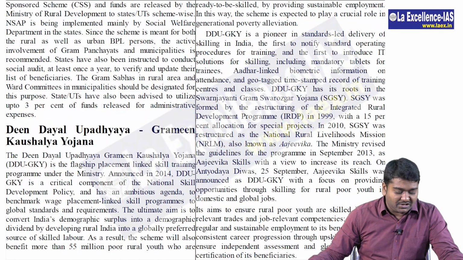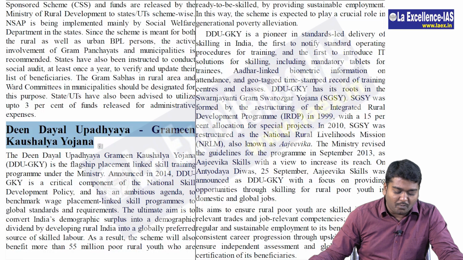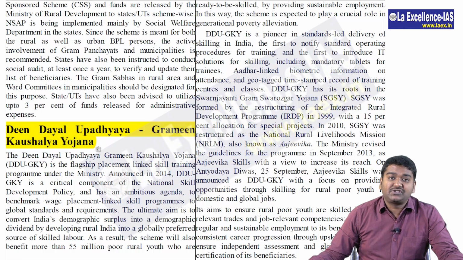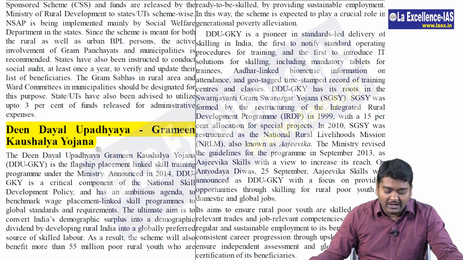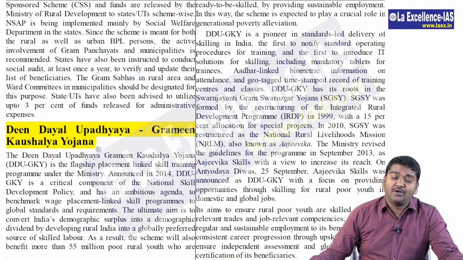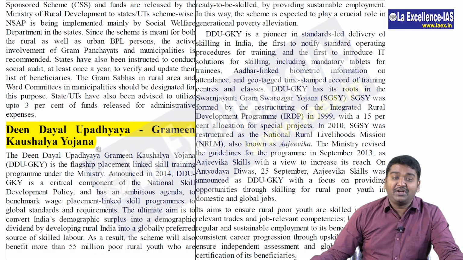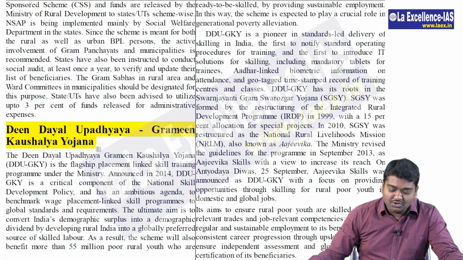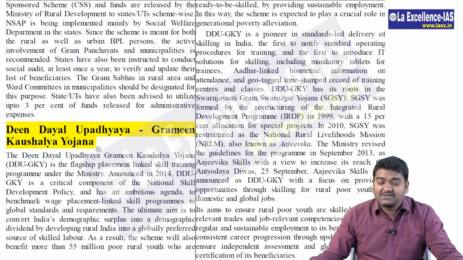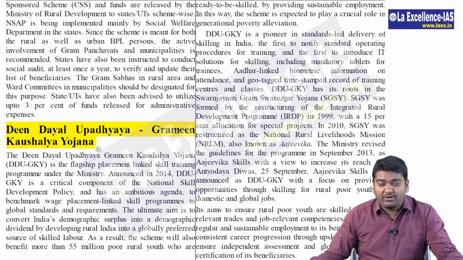Then on the next page, you actually have Deen Dayal Upadhyay Gramin Kaushalya Yojana. Here it is talking about skill development in the rural areas. Very important. Earlier it was under the name of National Rural Livelihoods Mission or Ajivika. Now it has been changed into this Gramin Kaushalya Yojana. Please go through this once from a mains point of view, but from a prelims point of view also.